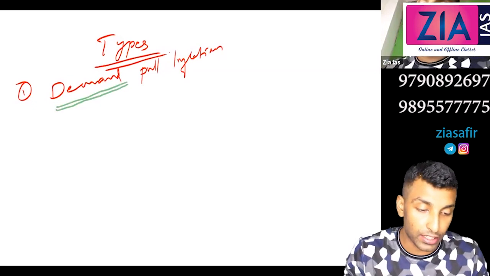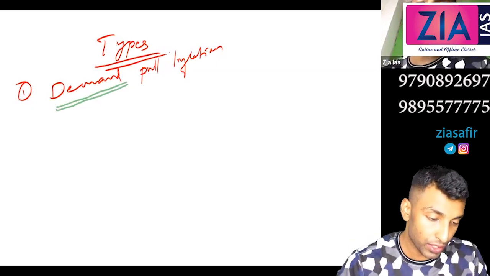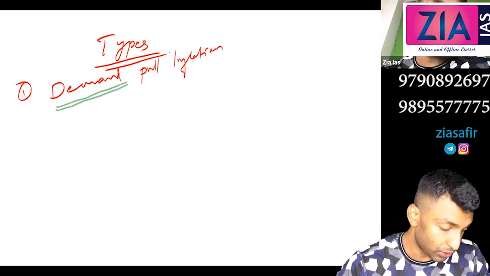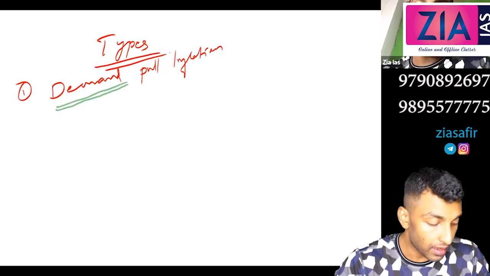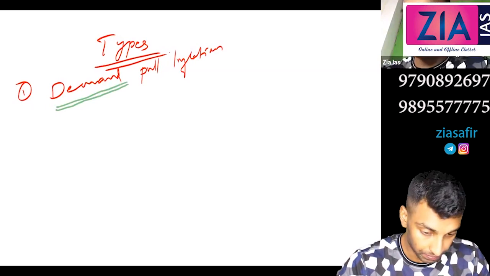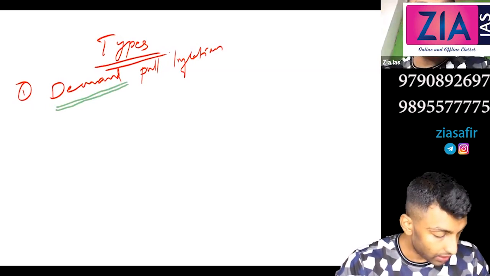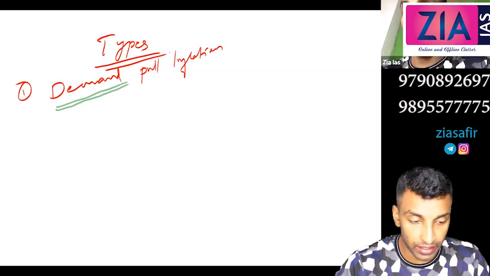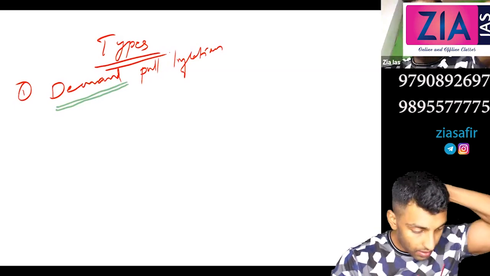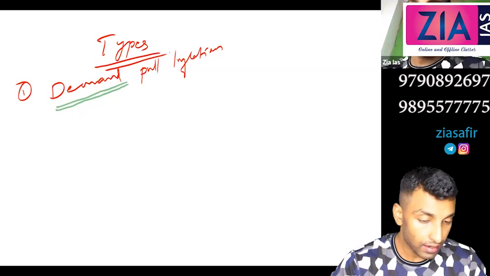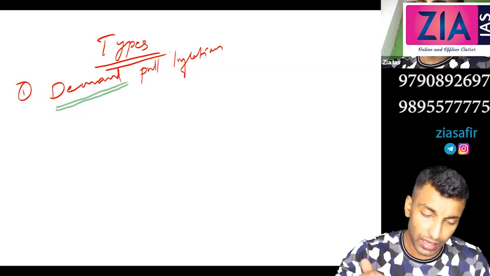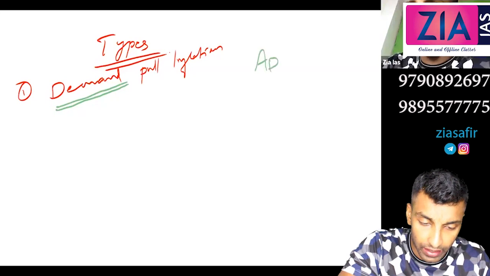created because of excess demand. The inflation which is caused due to excess demand in the market. So you can write there, it is caused due to increase in aggregate demand in the economy. You can simply write AD, aggregate demand, in the economy.